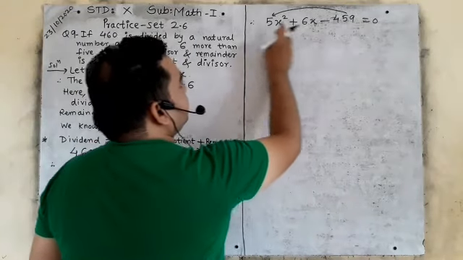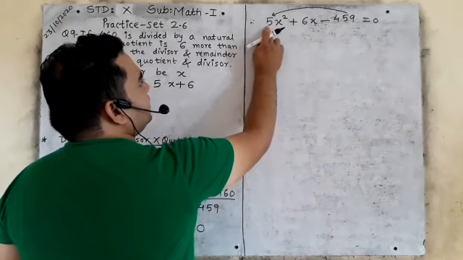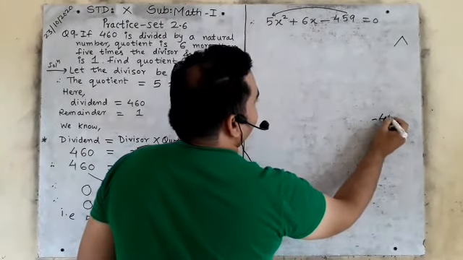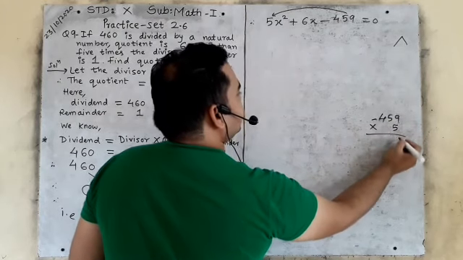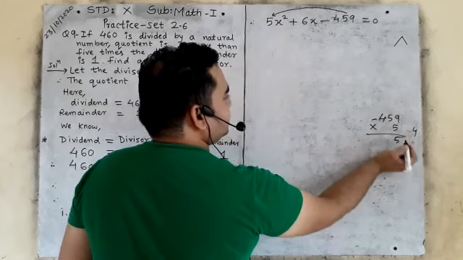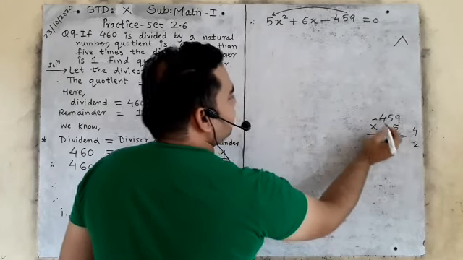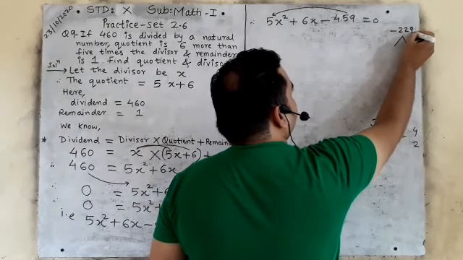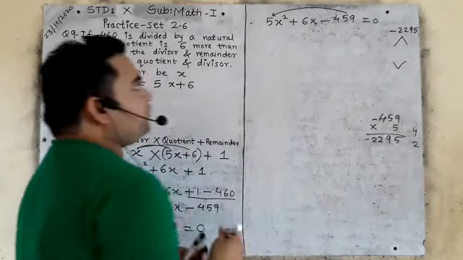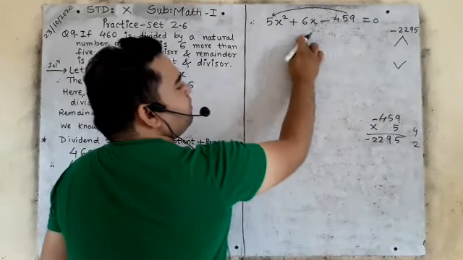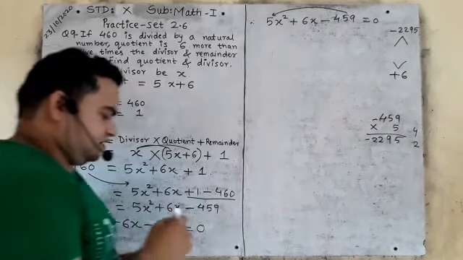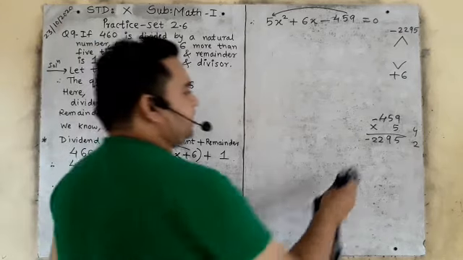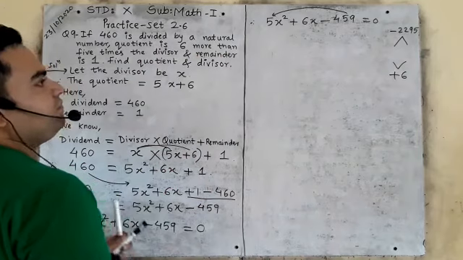The last constant term will multiply with the coefficient of the square term, so you have to write it over there. Multiply minus 459 by 5. 5 nines are 45, 5 fives are 25 and 4 is 29, 5 fours are 20 and 2 is 22. So the answer is minus 2295. Now you have to find the middle term, plus 6. It means we have to find the factors of minus 2295.